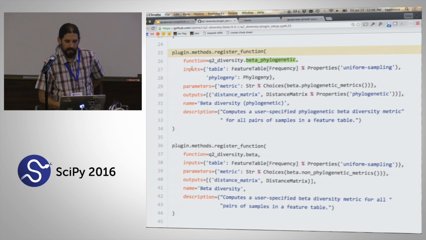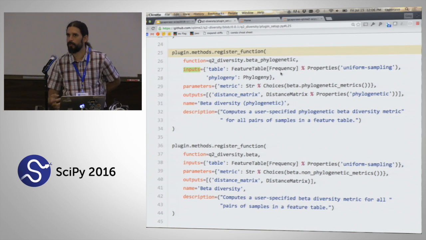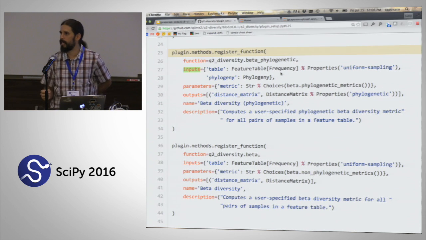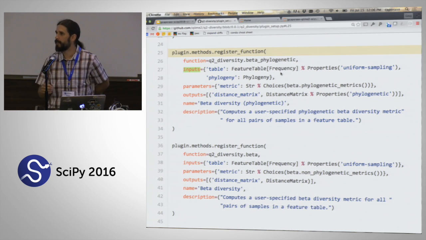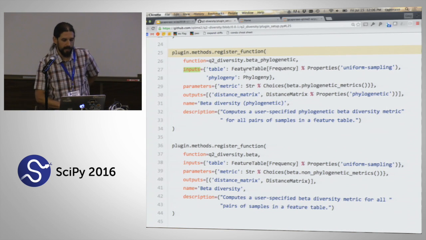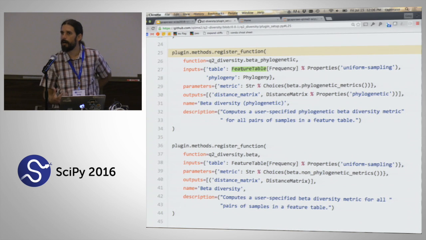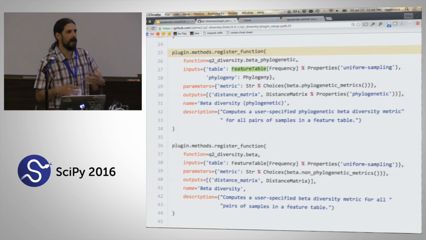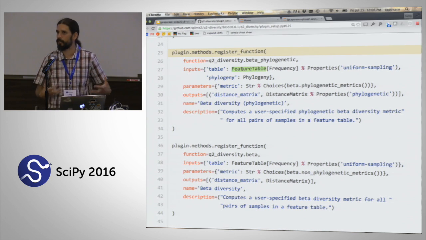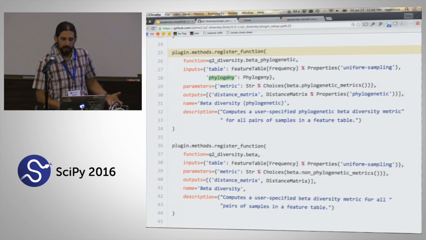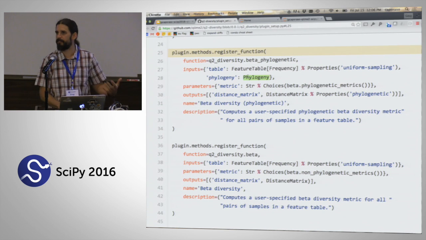We're going to define the inputs to that function. And we're actually going to come back to the types again here. Here we're annotating these types, but this time not with Python data types, but rather with semantic types. We're saying that this table is what we call a feature table. That indicates some information about what is actually in this data structure that's being provided as input. And similarly, our phylogeny input is of semantic type phylogeny.